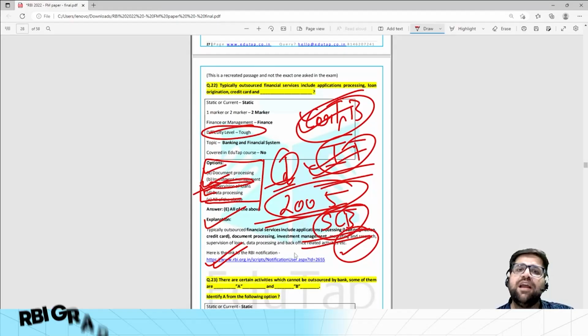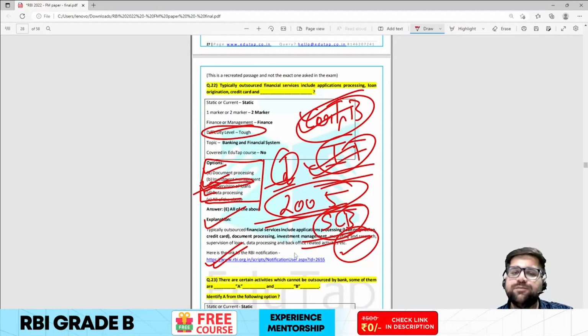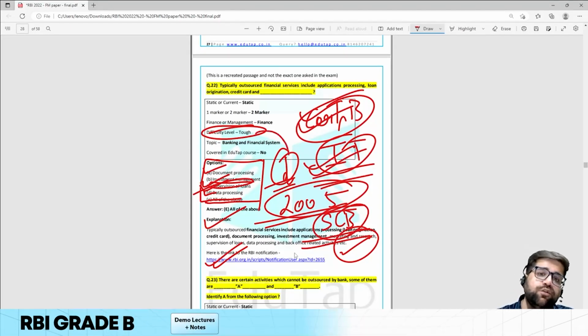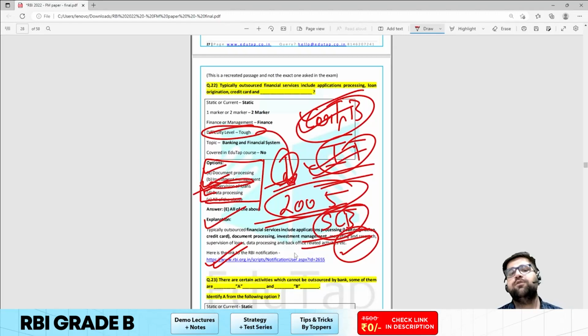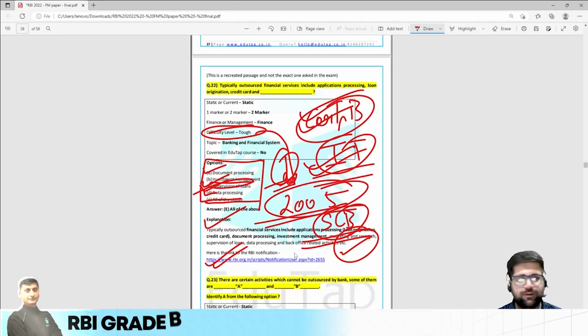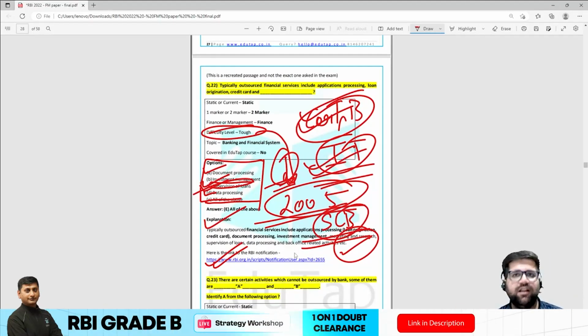The only reason why I have tagged this particular question as tough is because it's from 2005. Although this question can be moderate level according to some students, let's keep the general level of students in mind and mark it as tough.